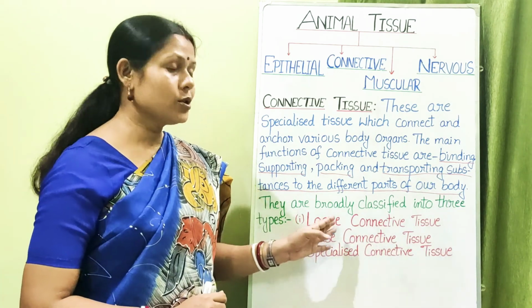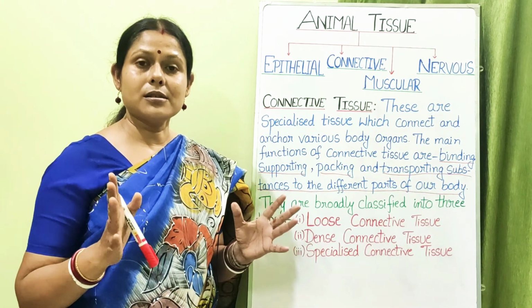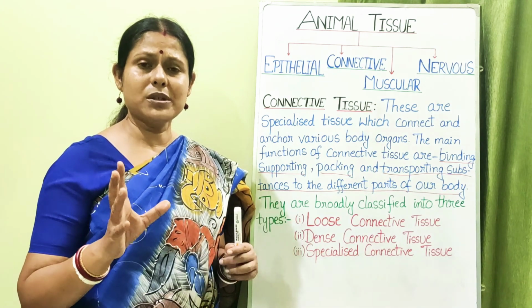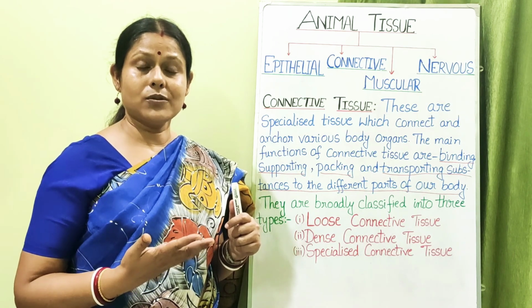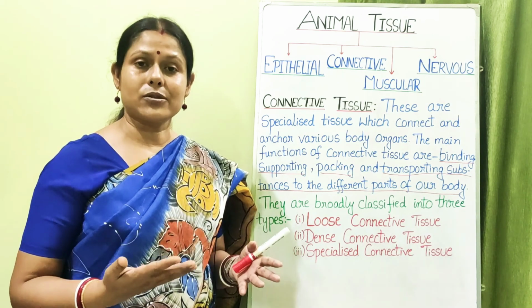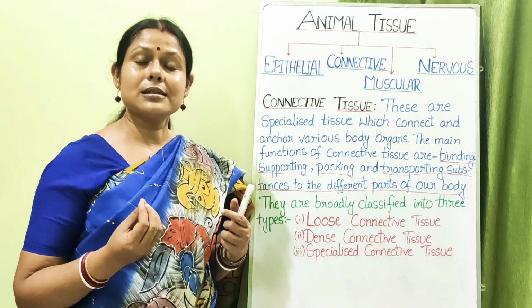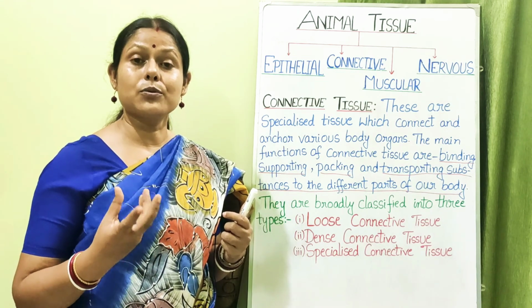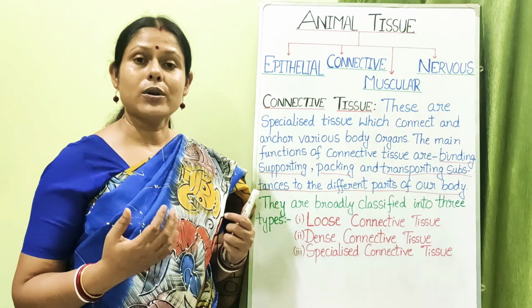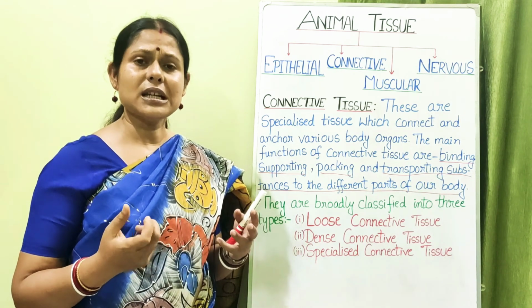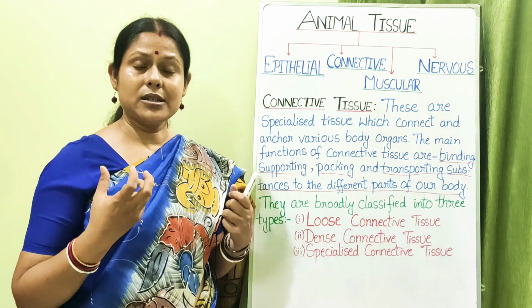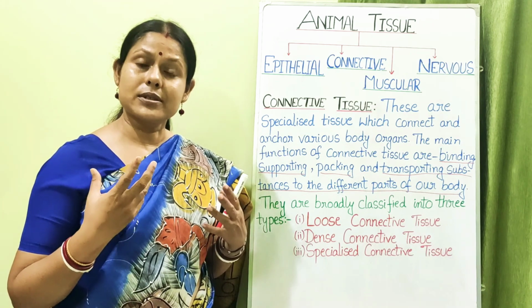First is loose connective tissue. Now what is this loose connective tissue? Loose means which is not tightly bound. See, any kind of connective tissue, if we talk about, will have a matrix. And this matrix is made up of a protein which is called collagen, or it is called elastin, which is quite flexible. It is also giving strength, and it also gives us support.